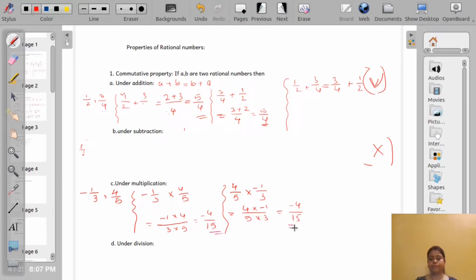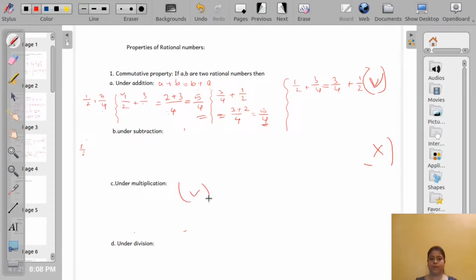The answer is the same. That means minus 1 by 3 multiplied by 4 by 5 is equal to 4 by 5 multiplied by minus 1 by 3. That means A multiplied by B is equal to B multiplied by A. So rational numbers are commutative under multiplication. Up to here we have done addition, subtraction and multiplication, and the last one is division.